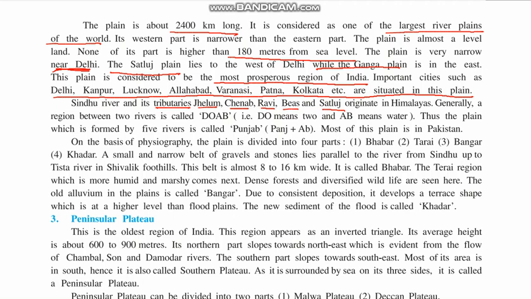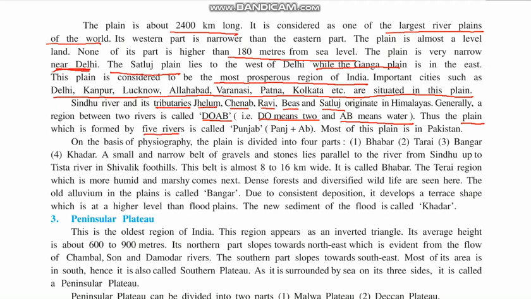Generally, a region between two rivers is known as Doab. Do means two and Ab means water. So the land between two rivers is called Doab. Thus, the plain which is formed by five rivers, the area of land formed by five rivers,